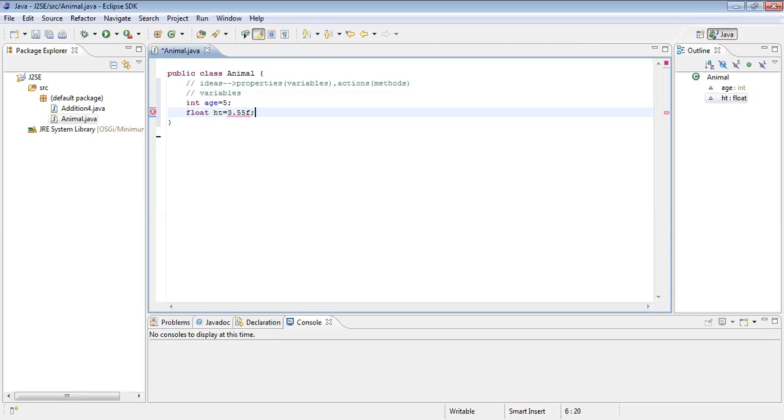Okay, fine. Now these are the two variables which I am going with. And other than this, I want to go with some actions, and actions are represented through methods in Java.